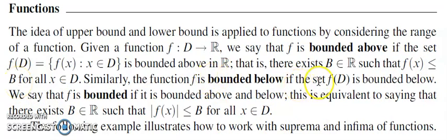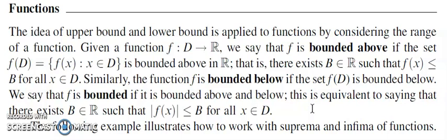Similarly, the function is bounded below if the range set is bounded below, which means there exists a real number c such that c is less than or equal to f of x for every x in D. And in general, a function is bounded if its range set is both bounded above and bounded below, which means there exists a real number b such that modulus of f of x is less than or equal to b for every x in D. We already know the definition of modulus of f of x, which means minus b is less than or equal to f of x less than or equal to b, which means the function is bounded below as well as bounded above.